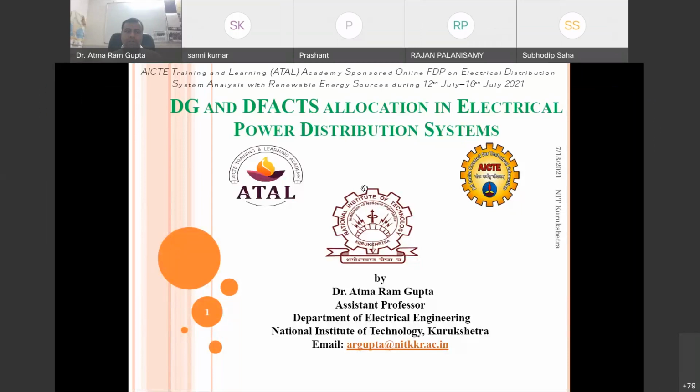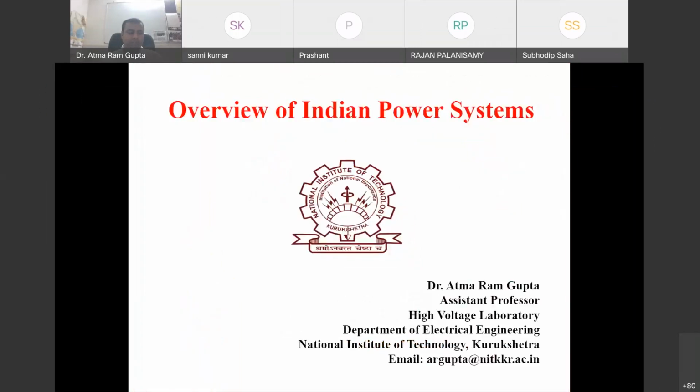So we will see DG and DFACTS allocation in electrical power distribution system. And before seeing the DG and DFACTS allocation in distribution system, we will see what the current status of our Indian power system is, why this allocation is required, and how we will be able to allocate the DG and DFACTS in the distribution system to resolve the problem of that.